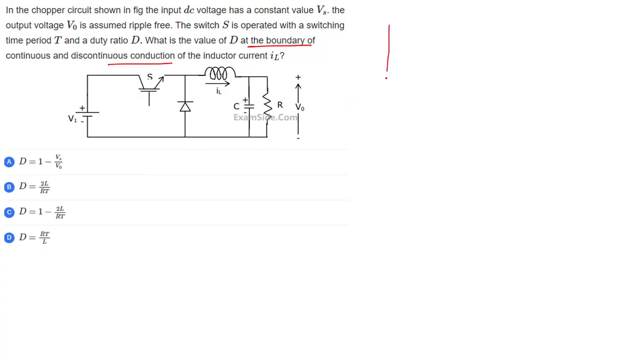See, inductor current will normally be like this. This is called continuous.